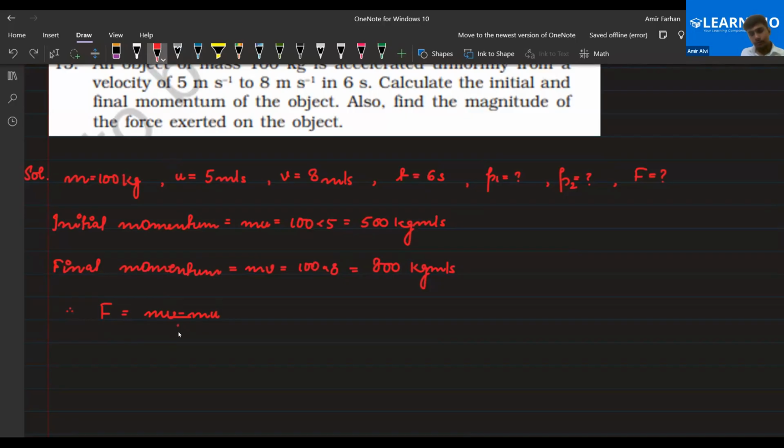That is, MV is 800 minus 500 divided by 6. This is in Newton. So this is coming out to be 300 by 6 Newton, which is 50 Newton of force exerted by the body. Clear, everyone? Yes, sir.